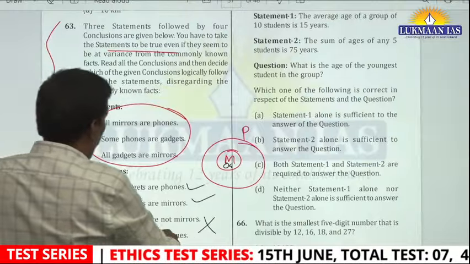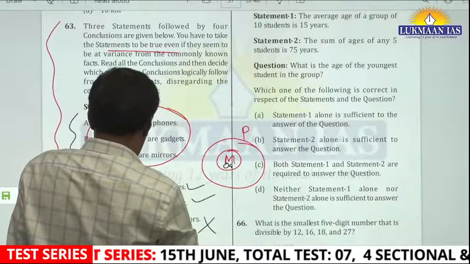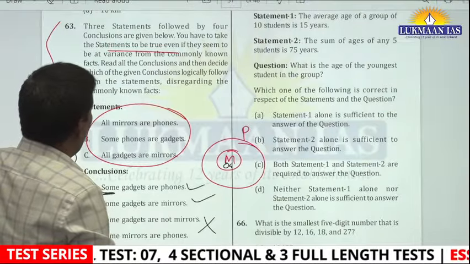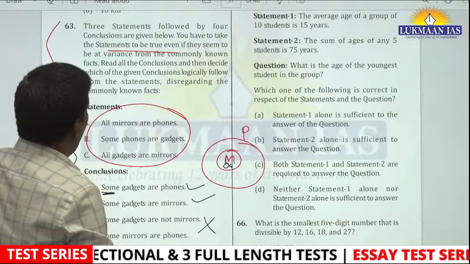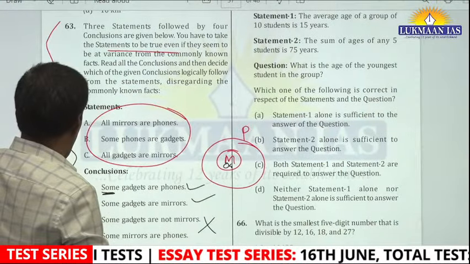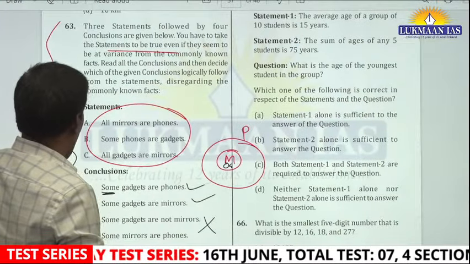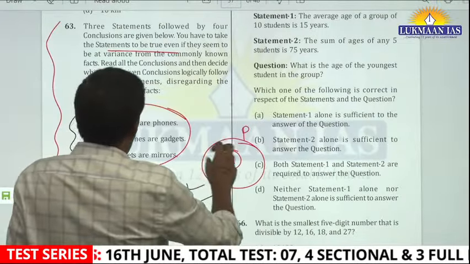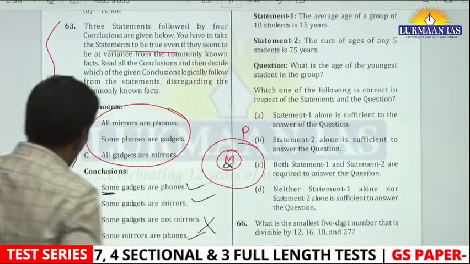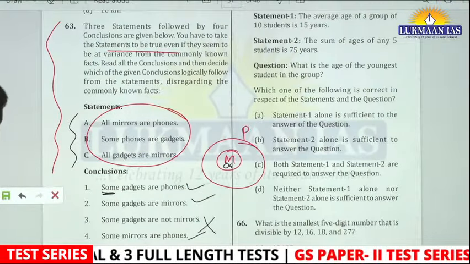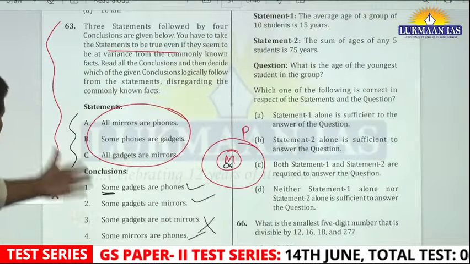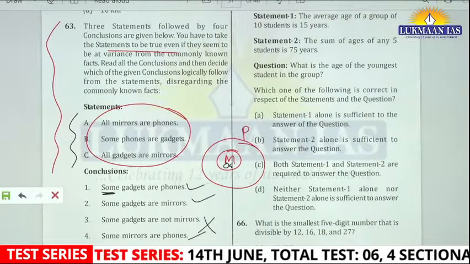Some mirrors are phone. Okay, some mirrors are phones. Yes, all mirrors are phone, right? So this is fine. Anyway, I've given you the logical thought. What is the answer of 63?